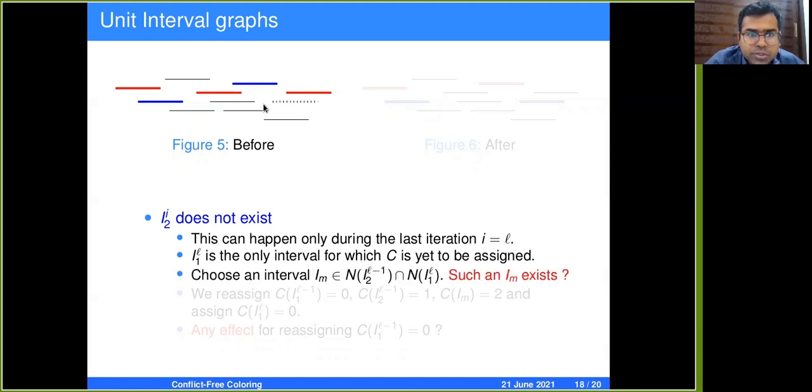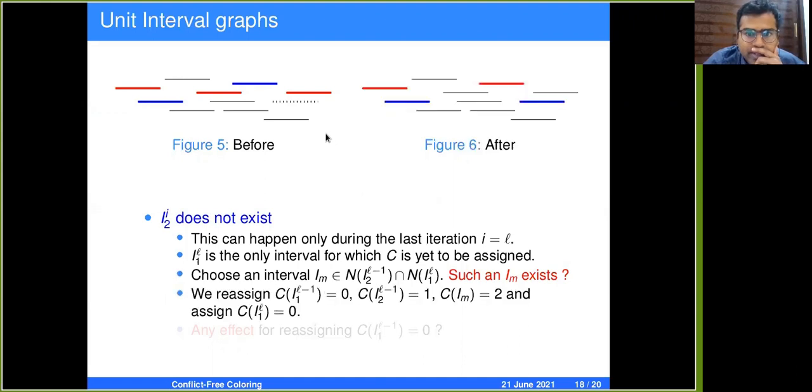So firstly, we choose an interval IM, which is a neighbor of I2L minus 1 and I1L. So which is this blue colored interval in the last but one iteration and the red colored interval in the last iteration. So choose an interval which is a neighbor to both of them. So does such an interval exist? Yes, it should exist because it's a connected graph.